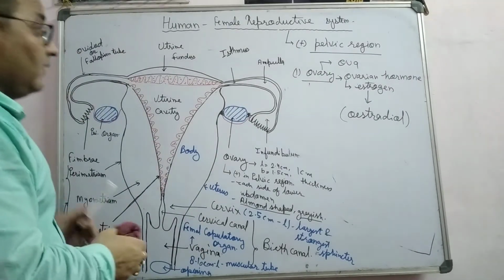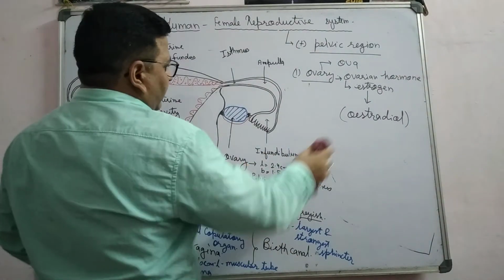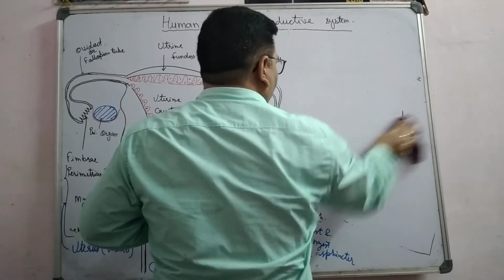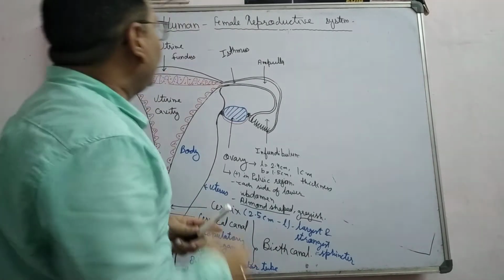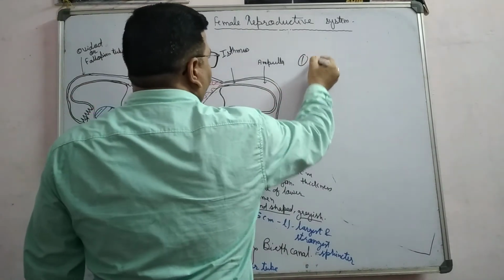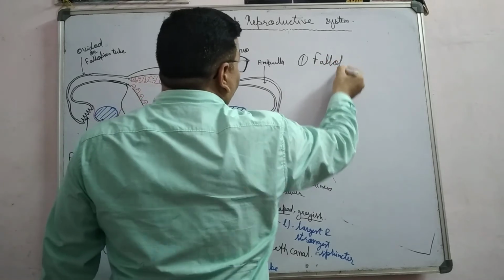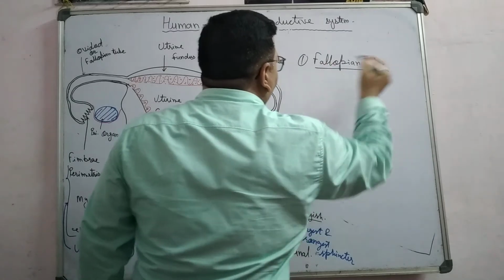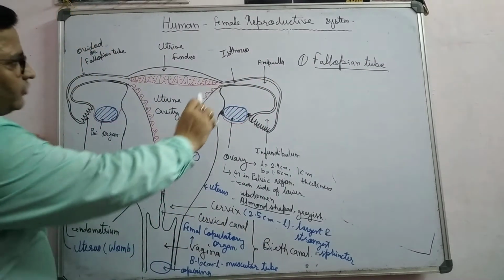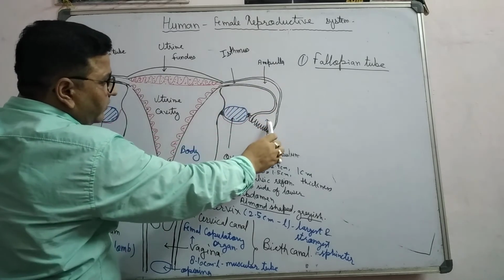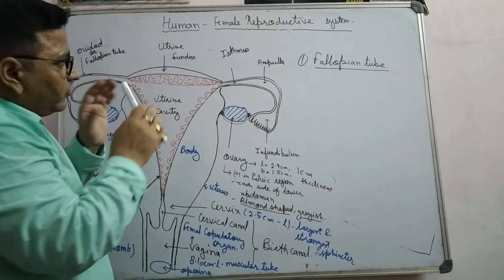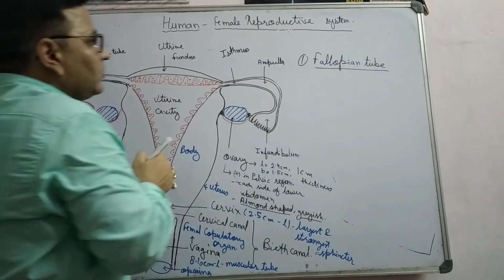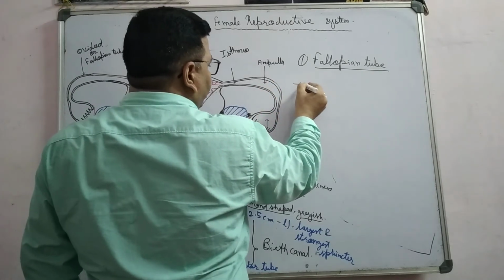Now the second most important structure in the female reproductive system: the fallopian tube. This is a tubular structure, one pair, one on each side. It consists of three main parts.